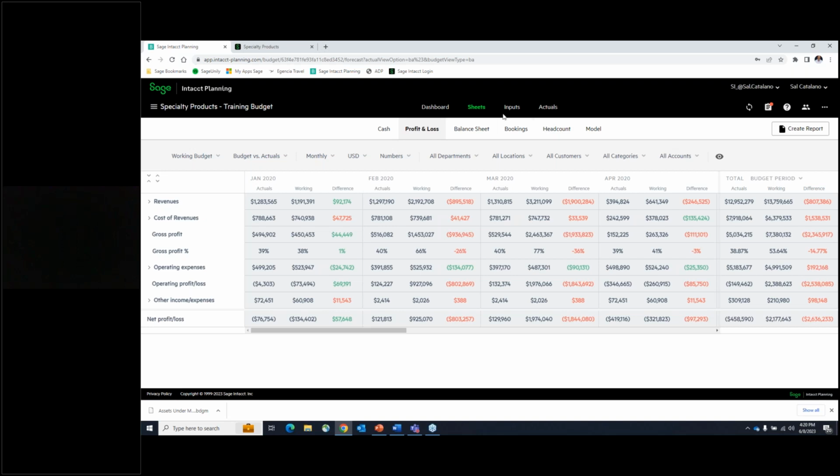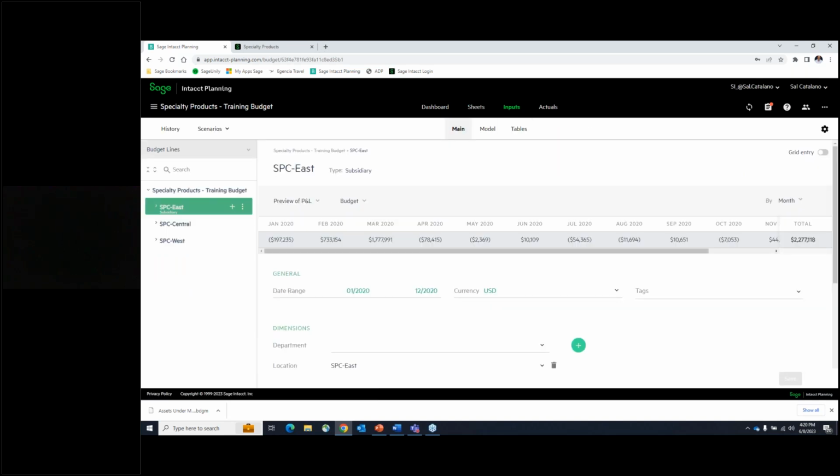Okay. All right, the next thing I want to show you, and this is basically a day in the life of the accountant who's going to be doing this budget. And so in the inputs area, this is where I think I would say the magic happens, if you will. Again, starting a budget from scratch is very easy to do, whether you use the Excel import, if you have your budgets in Excel, or if you're using Sage Intacct Core, we can bring in last year's numbers and then estimates and things like that. But the idea is that once it's in here, you're able to see it,